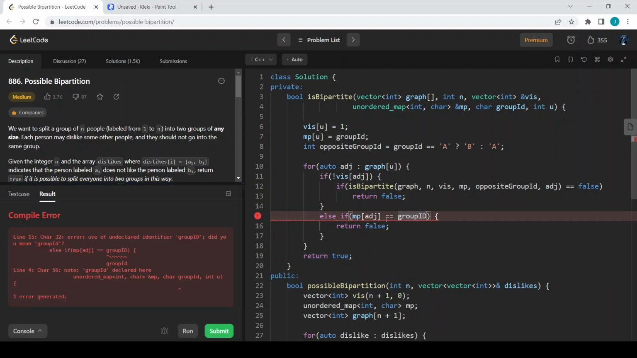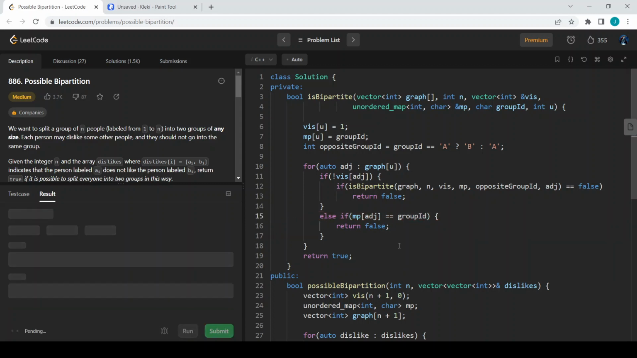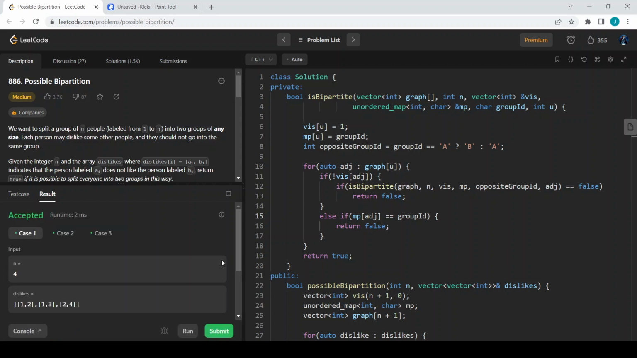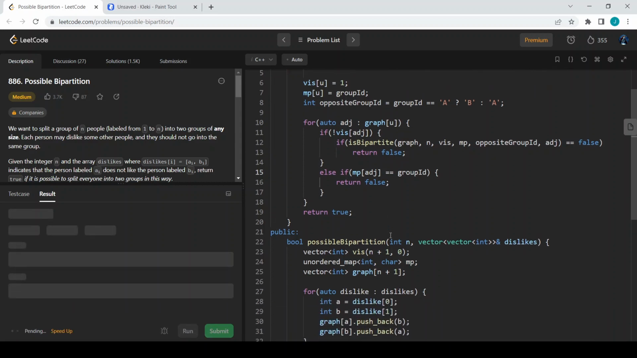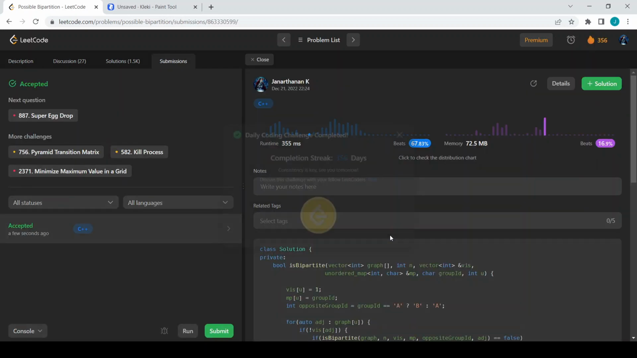Okay, map, why is it so? Group ID, oh sorry, it is ID. Superb, it gets passed. It gets accepted for all the 3 test cases. Let us submit the code. It should work. Great, it gets accepted.